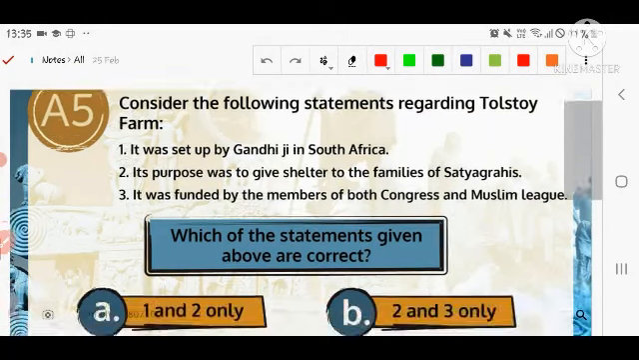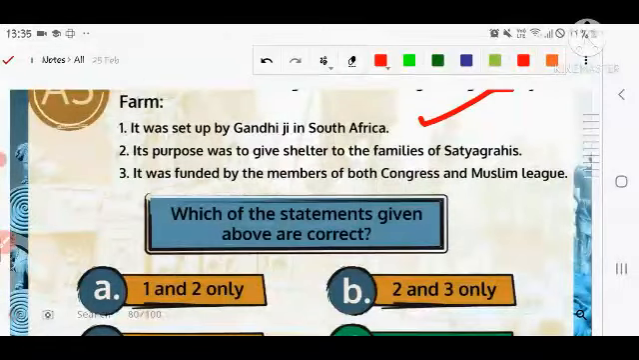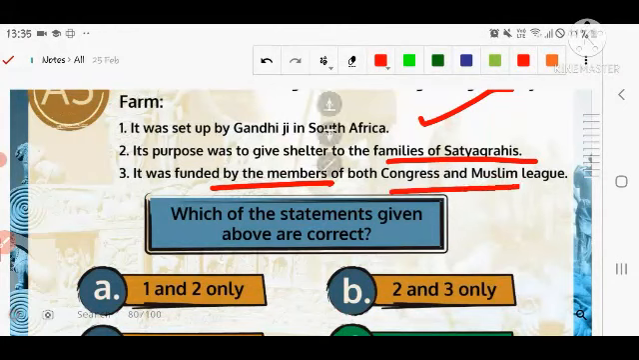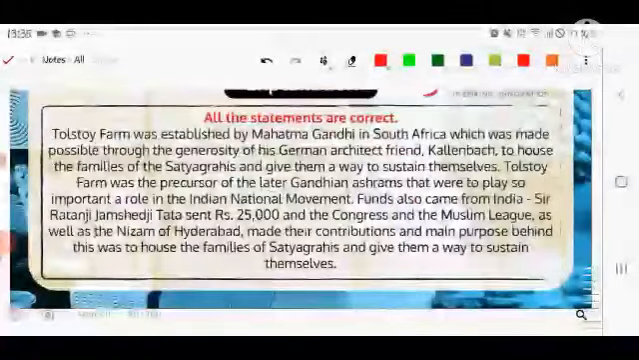Consider the following statement by Tolstoy. I think all are correct. Yes. Gandhi set up Tolstoy Farm in South Africa for families of satyagrahis. It was funded by members of the Congress and Muslim League. That is the personality of Gandhiji, where he can accommodate all those ideologies.